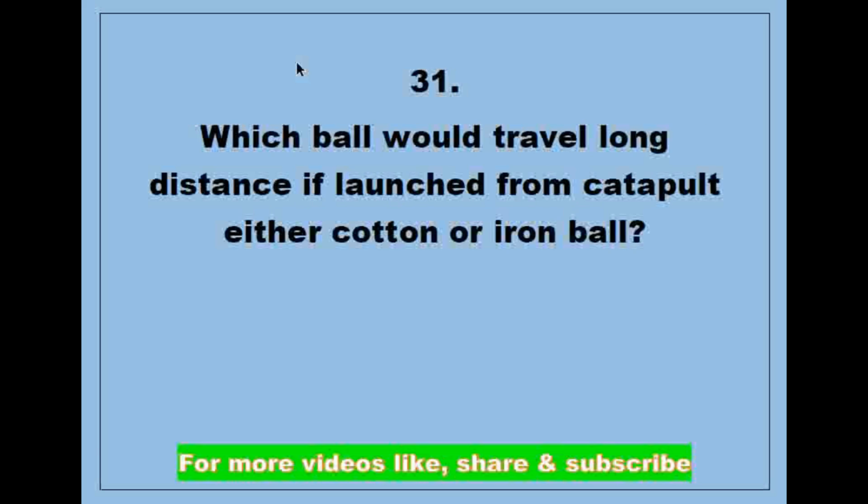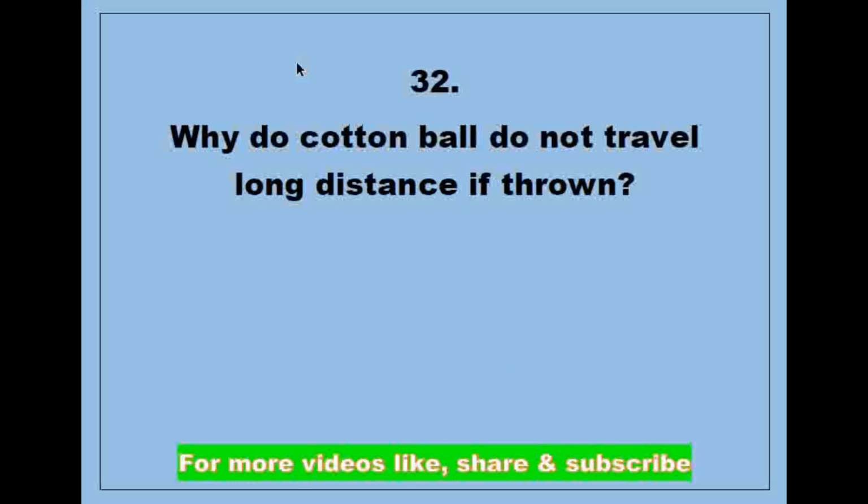Which ball would travel a longer distance if launched from a catapult, either cotton or iron ball? Answer is iron ball. Next question, why does a cotton ball not travel a long distance when thrown? Answer is because of its light weight.